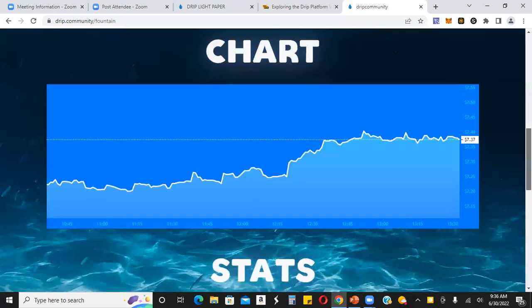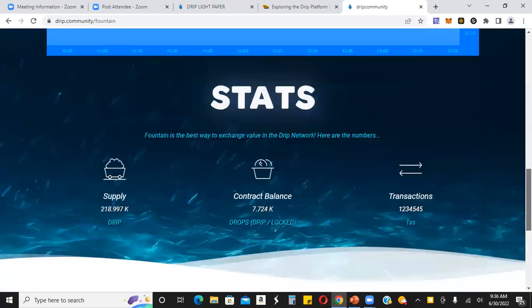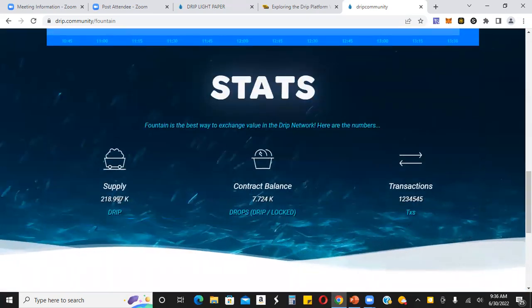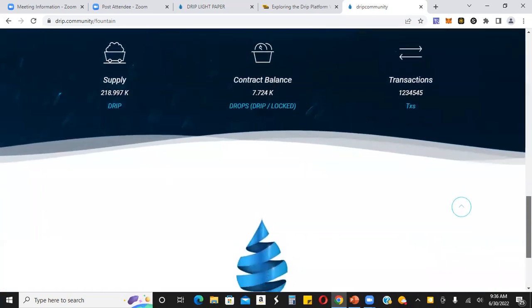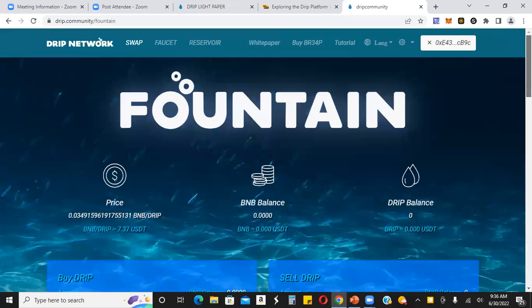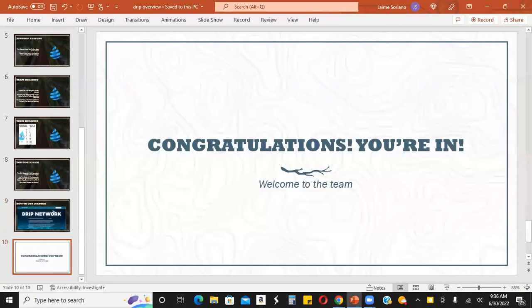Here you can look at the chart. If you scroll down here, you can see the stats on the supply, the contract balance, transactions. And again, there is a link to Telegram if you want to follow them on Telegram. But essentially, that's pretty much the gist of the system. If you have any questions after that, feel free to hit me up over on Telegram, but that's how you can earn passive income, leveraging the drip faucet inside of the drip network ecosystem.